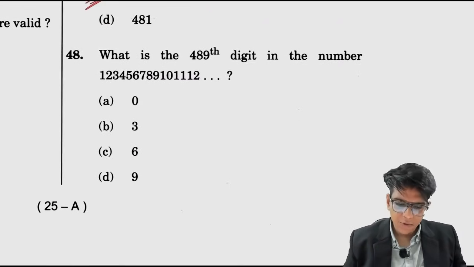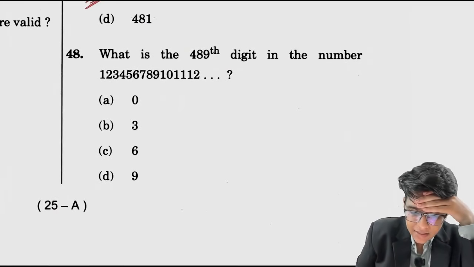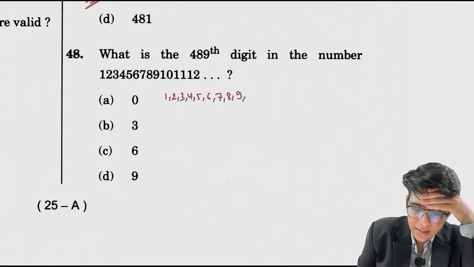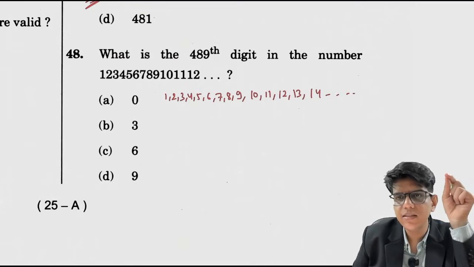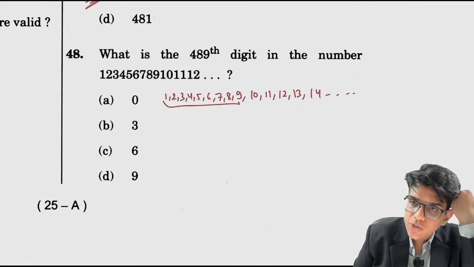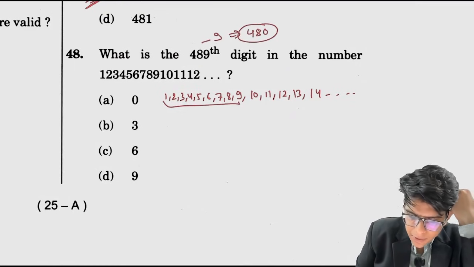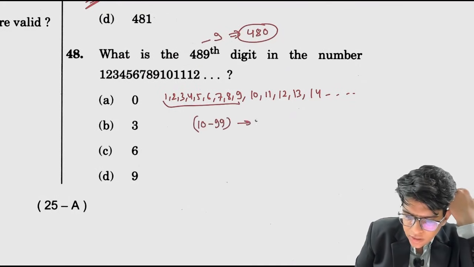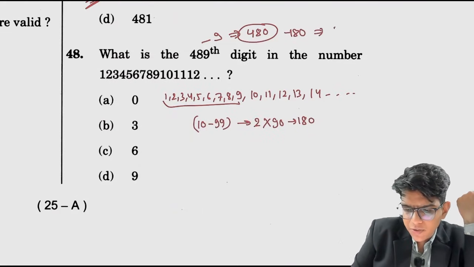Okay. Now what is the 489th digit in the number? Look at the numbers here: 1 2 3 4 5 6 7 8 9 10 11 12 13 14 and so on. Basically digits. I need to tell you the 489th digit. This question is the same as the book pages questions. From 1 to 9, how many digits have I used? 9. So minus 9, how much is left? 480. From 10 to 99, 2 digits are used everywhere and there are 90 numbers, so 180 more are gone. So the number of digits left is 300.